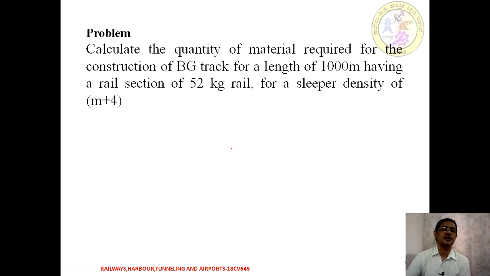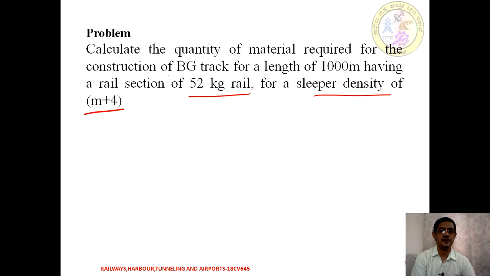To get a better idea of how we are going to calculate each of the components and its quantity, let us take up a numerical problem. The problem statement is: calculate the quantity of material required for the construction of a BG track for a length of 1000 meters or a kilometer, which has a rail section of 52 kg and a sleeper density of M plus 4.